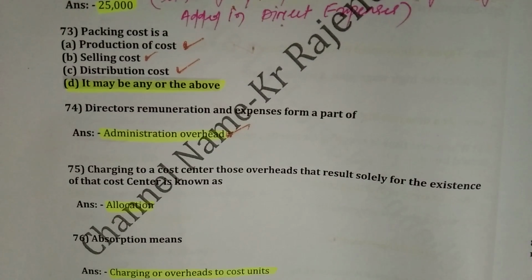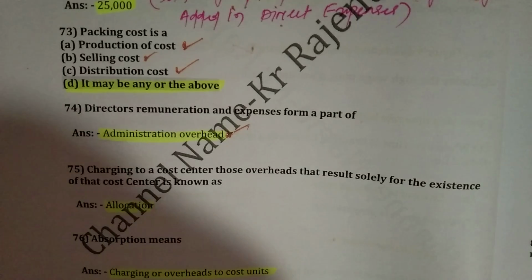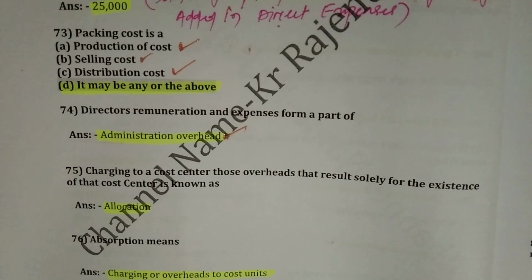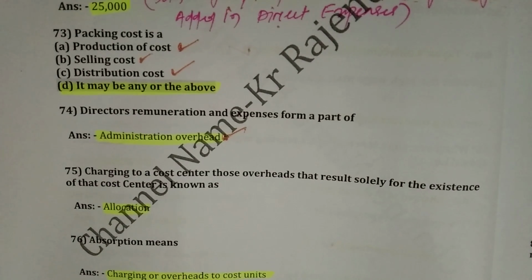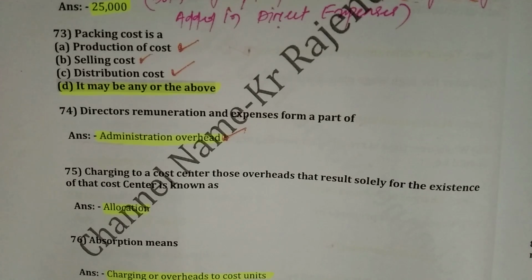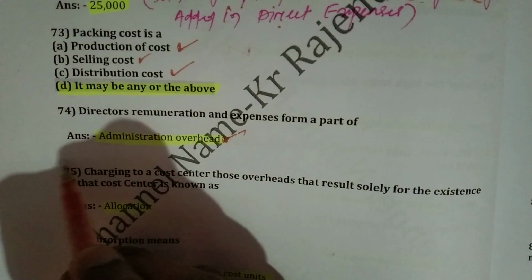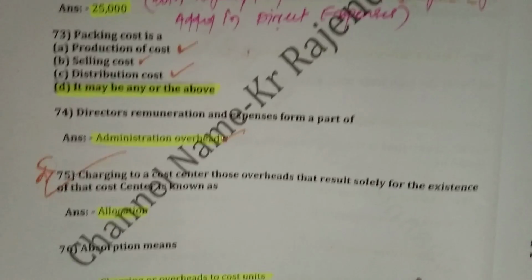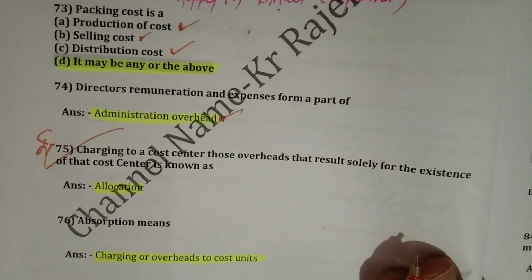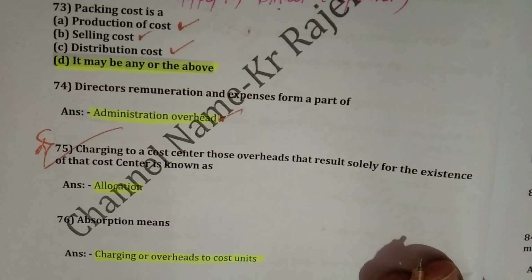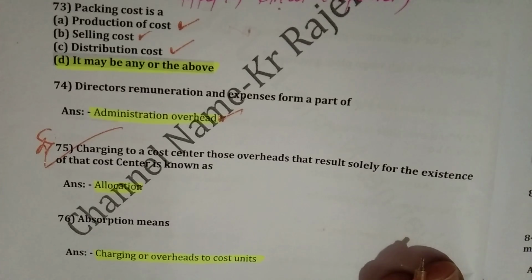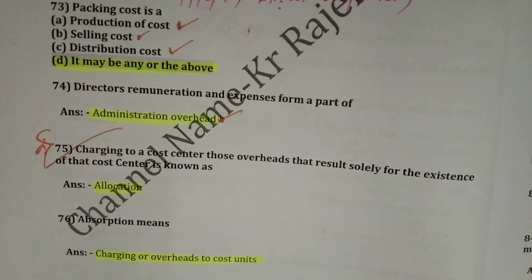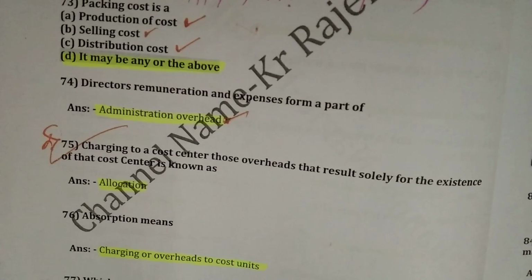Right. Then question number 75, charging to a cost center those overheads that result solely from the existence of that cost center is known as allocation. Very important question. Then absorption means what? Absorption means charging overhead to cost unit. Right.